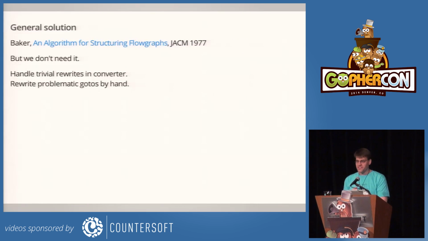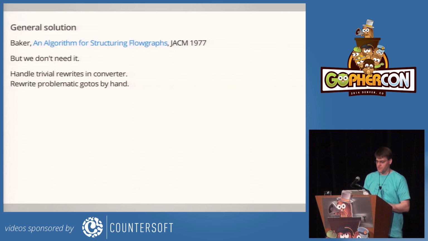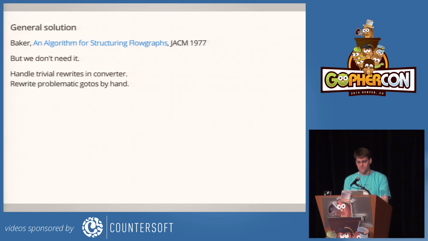I want to point out that there's actually a very nice general solution to the problem of taking code written using nothing but gotos and inferring the high-level control flow. And I implemented this once for a different project, and it's really beautiful. It produces nice results, but it's completely unnecessary here.